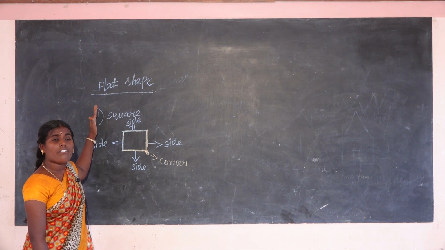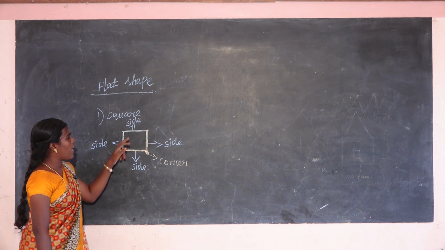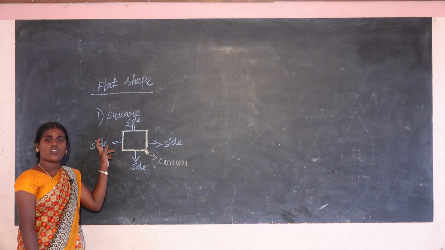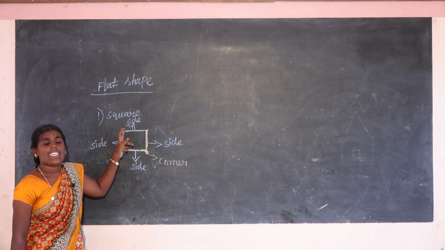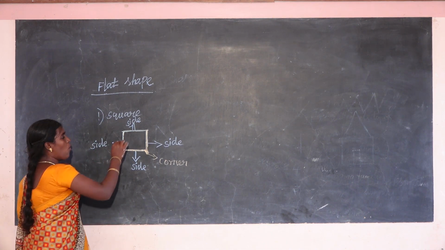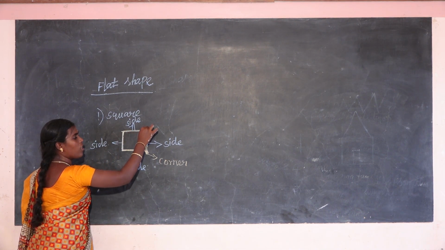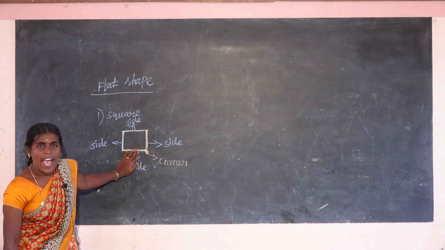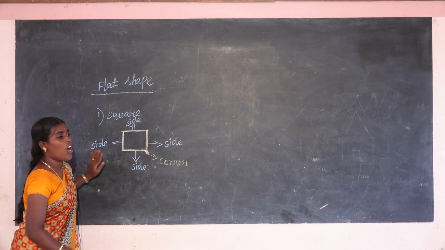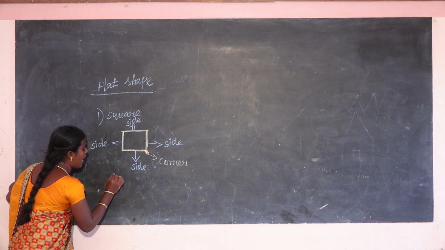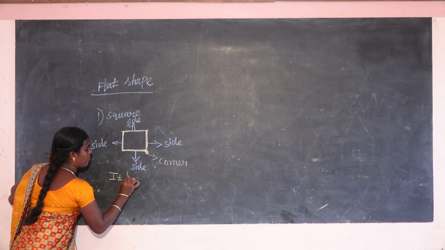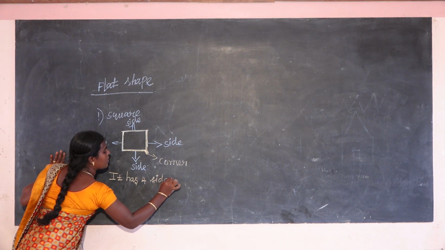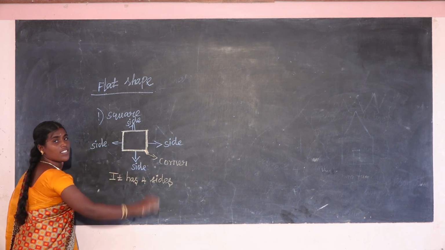Now, what are the features of a square? Square means that it has, how many sides are there? Everyone, count. 1, 2, 3, 4. How many sides are there? It has 4 sides. How many sides does a square have? It has 4 sides.